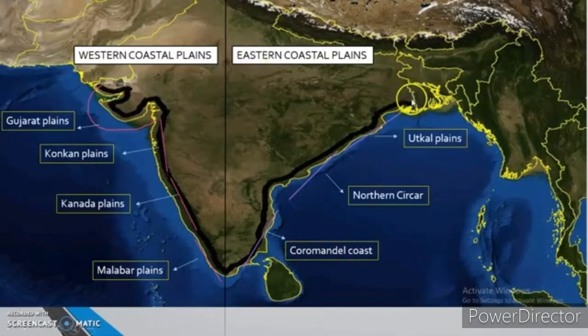These coastal plains are known by different names locally: Utkal coast in Odisha, Sarkar coast in Andhra Pradesh, Coromandel coast in Tamil Nadu. The coastal plains formed by the non-perennial rivers make the land fertile.